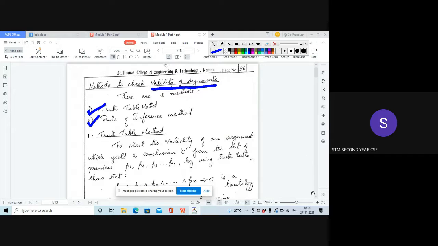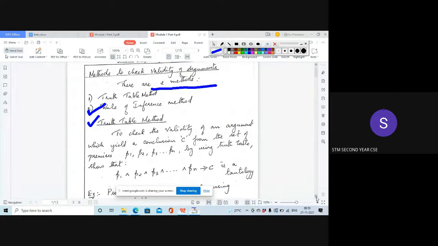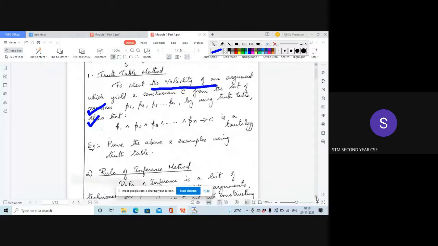Instead of drawing big truth tables, as you know, it is difficult to draw truth tables if there are a large number of premises. Here in this example we have n premises, and we had drawn the truth table for 3 premises. That truth table itself is a big one. So that method of proving using truth tables is very difficult. So we go on to the rules of inference, which can be used to find out the solution.